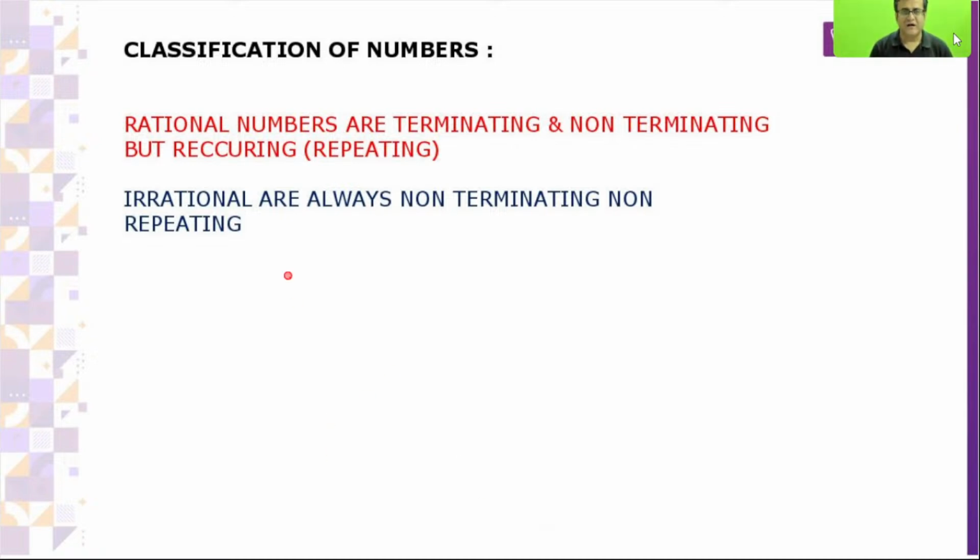Now, rational numbers are terminating, or non-terminating but repeating. Irrational numbers are always non-terminating, non-repeating as well. In brief, these are the lines. Okay, let's move on.